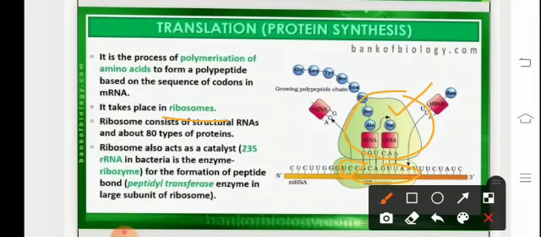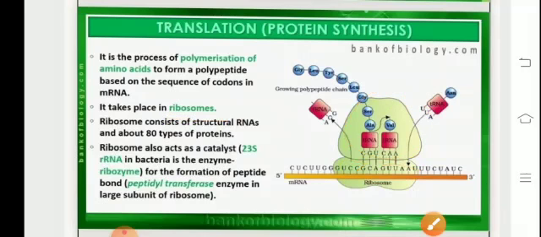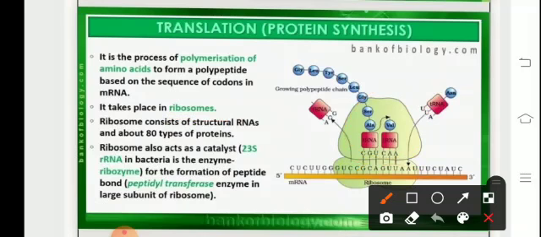This process of coming together of both the ribosomal subunits at the time of protein synthesis is called association. Magnesium ion, Mg2+, a metal ion, is required as a catalyst so as to speed up the rate of reaction. Ribosomes in general form a rosette or helical group at the time of protein synthesis, and then they are called polysomes or polyribosomes.